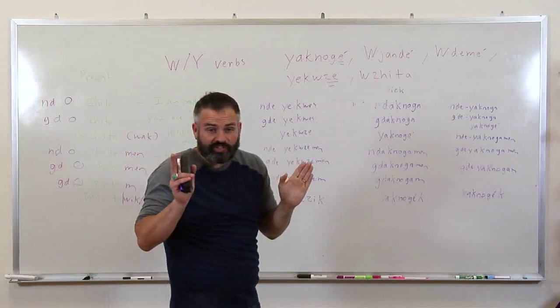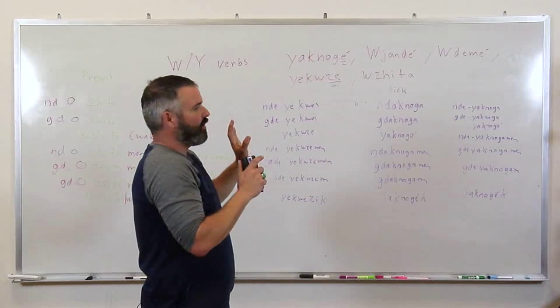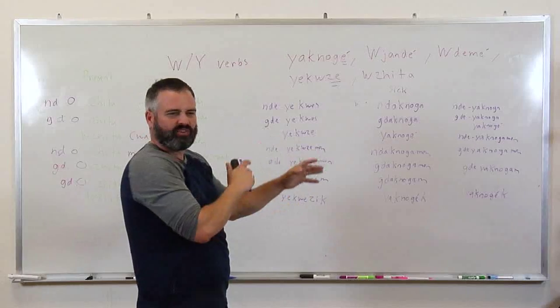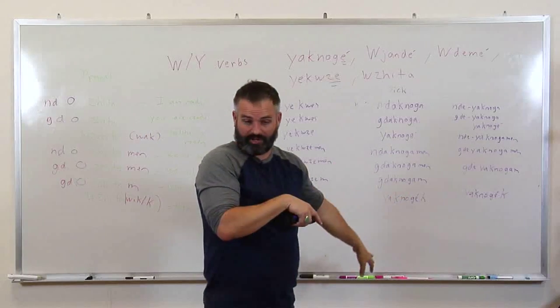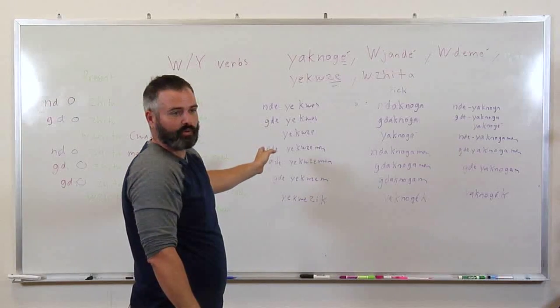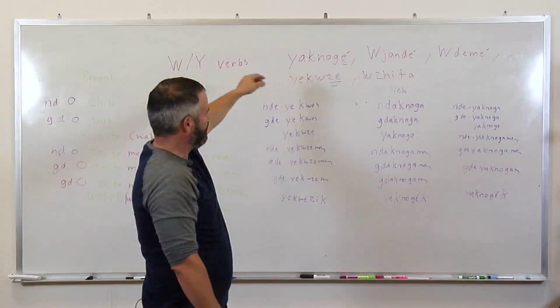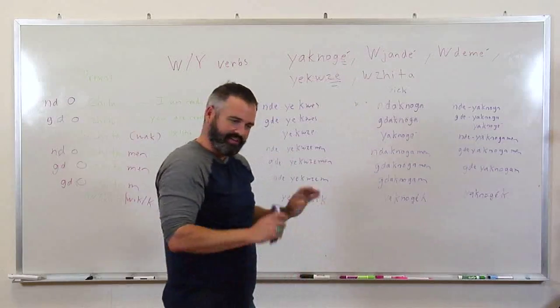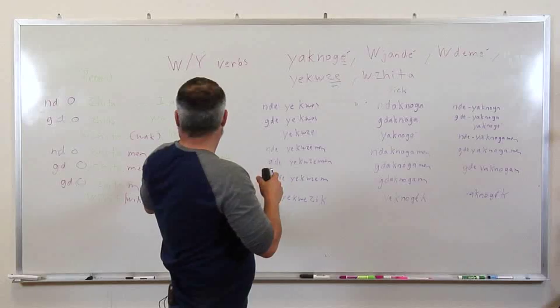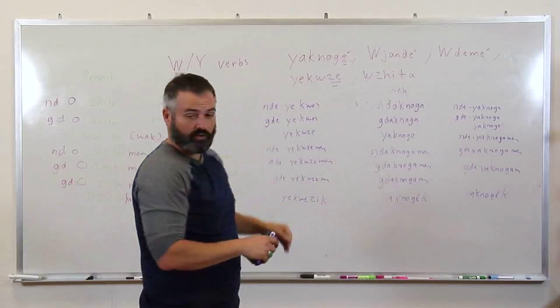The good news is this kind of craziness or irregularities or differences only happens here in the present. In the past and the future, you don't have this situation at all. Then it's just back to normal. I mean, you still have this AE alteration going on, but at least it's a little more regular. So we're going to look at that here in just a second. That's the present tense with these WY verbs.